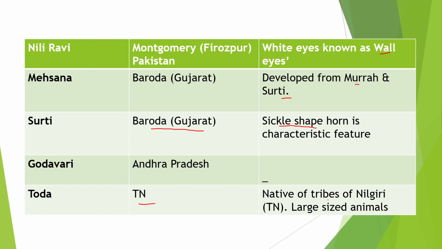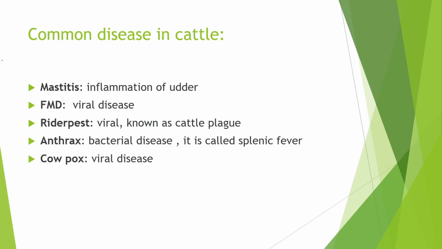Now the next topic is common diseases of cattle. First is mastitis. This mastitis is caused due to physical trauma or microorganism infection. Mastitis is the inflammatory response of the udder tissues in mammary gland. Now second is FMD, foot and mouth disease. It is a viral disease caused by viruses. The common symptoms for this FMD disease is high temperature of body and followed by blisters in the mouth and